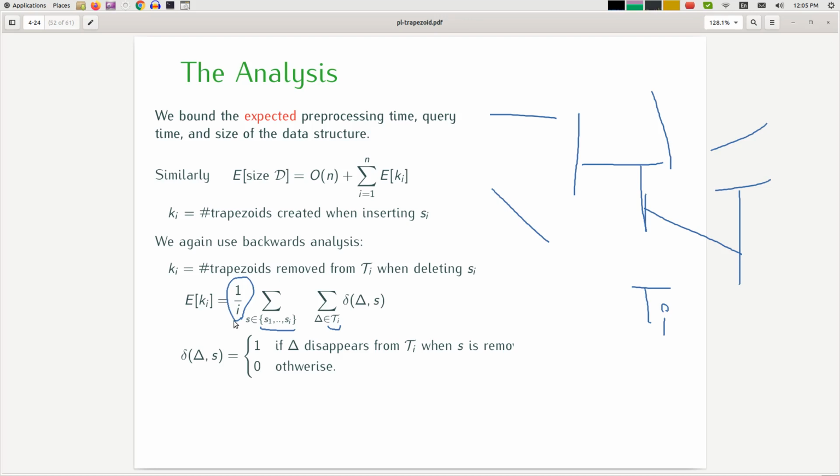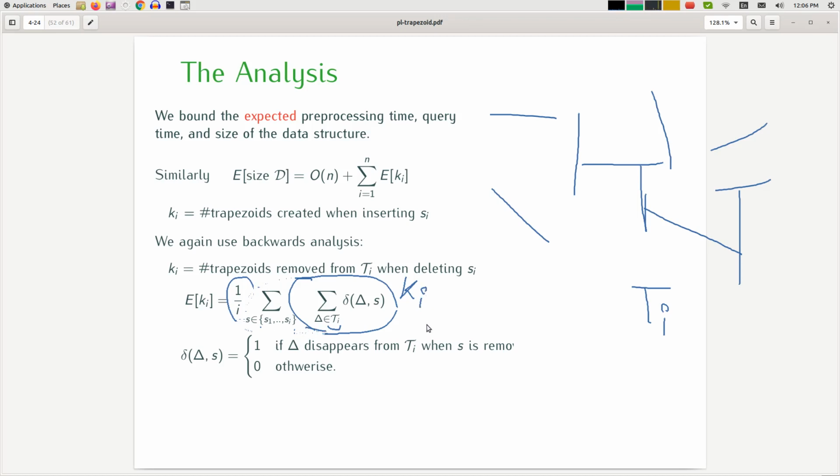So this is the probability of choosing S as the segment number I. And I claim that this is essentially counting Ki, the number of trapezoids removed from Ti when deleting Si.